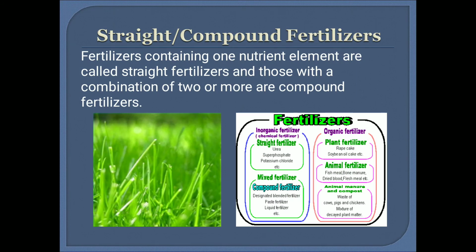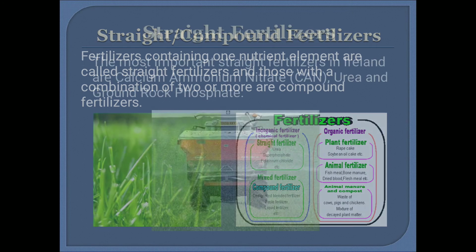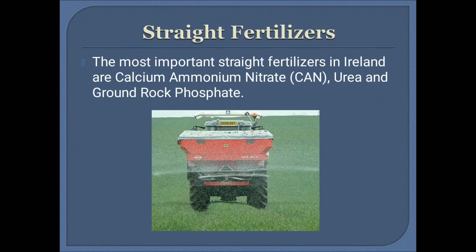Next, straight and compound fertilizers. Fertilizers containing one nutrient element are called straight fertilizers, and those with a combination of two or more are compound fertilizers. These are the inorganic fertilizers, and the second type is the organic fertilizer. Inorganic fertilizer is the straight fertilizer, and organic fertilizer includes plant fertilizer and animal fertilizers, that is the animal manures and compost.